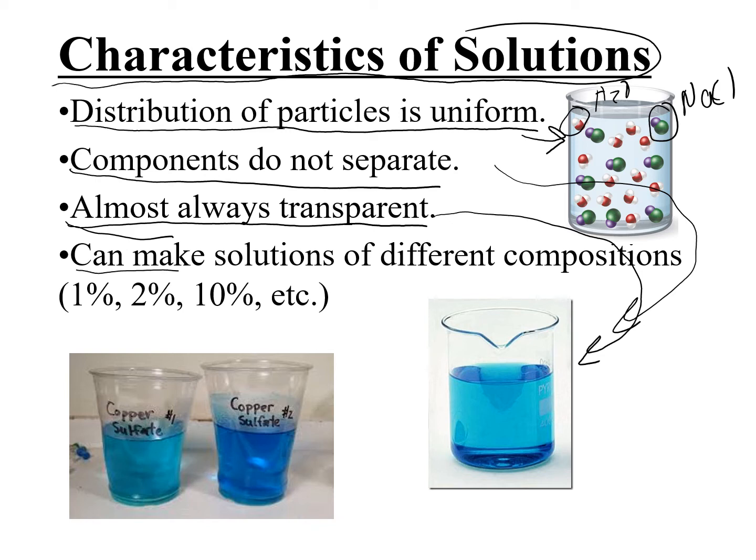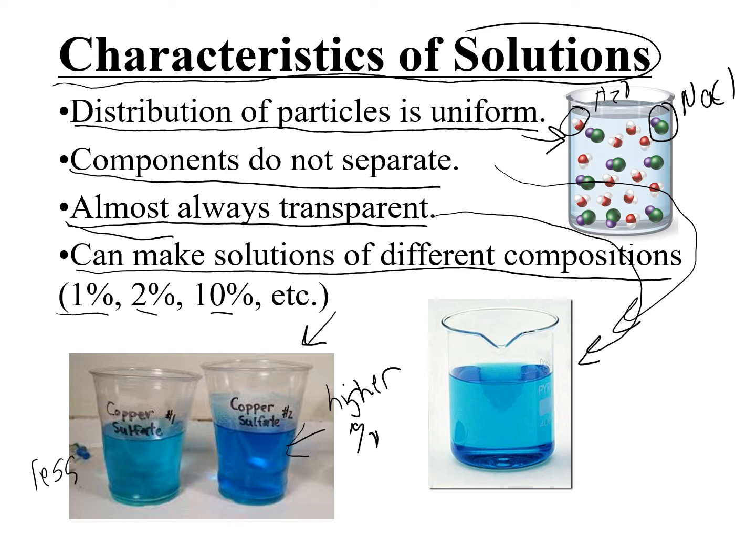You can make solutions of different compositions. For example, different percents, like 1%, 2%, 10%, etc. So in the example in the picture here, we are looking at two solutions of copper sulfate. So copper sulfate, as I said, is this blue crystal. I'm dissolving it in water. The more copper sulfate I add to the water, the darker blue it's going to be. So this would be a higher concentration or a higher percent than the one on the left. It's got a less amount of copper sulfate in it.